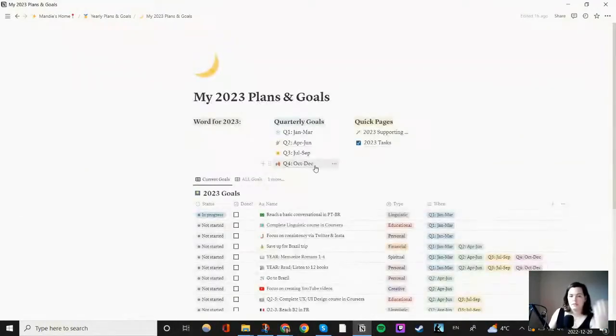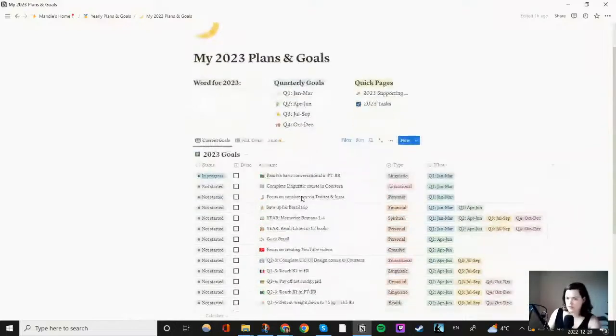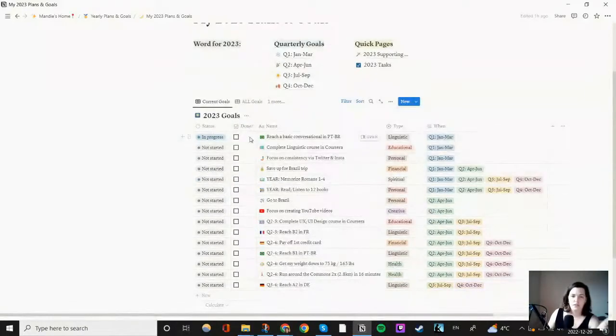Okay. So here's mine for this year. First off, we have a bunch of stuff. We're going to go over the main stuff and then go into each quarter. So we have my yearly goals, all these different things that I want to focus on. Some of them are during a specific time, some of them are over a couple of quarters, so I just included all the quarters involved.